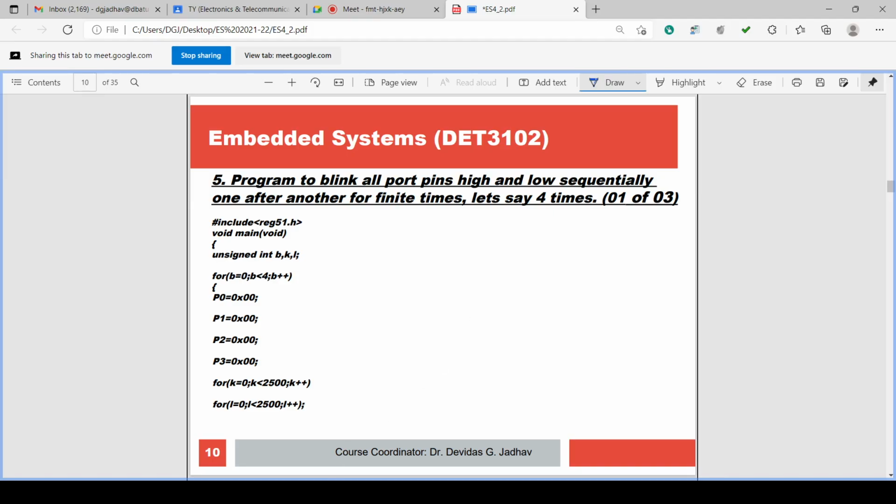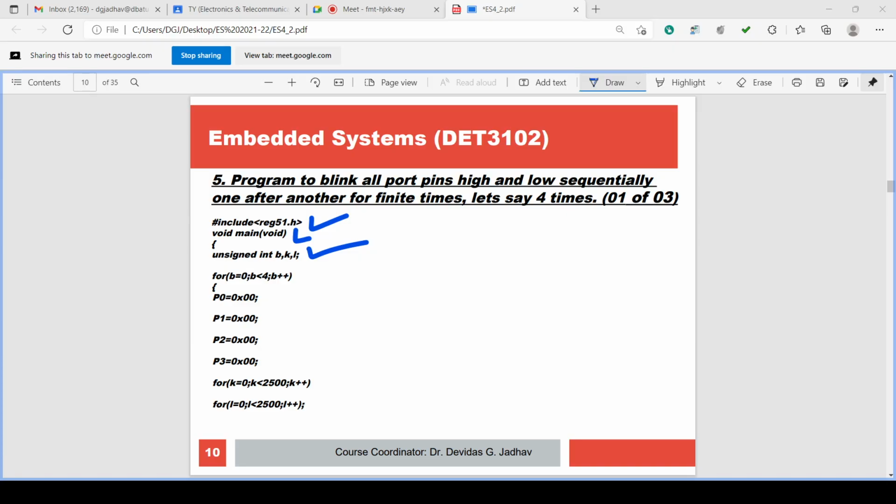Then there is a fifth program you can check. What is in the fifth program? Variable declaration is there. Then void main and include reg is there.